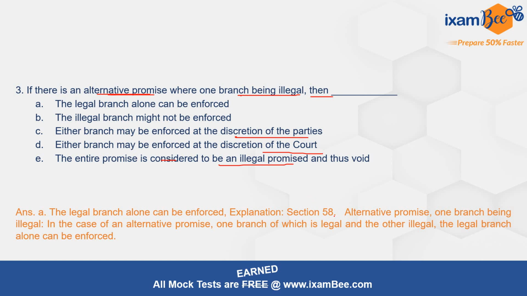Section 58 is a related provision which mentions alternative promise, one branch being illegal. In the case of an alternative promise, one branch of which is legal and the other is illegal, the legal branch alone can be enforced. So the part of the contract which is legal and can be enforced, that can be taken ahead by the parties, and the illegal will not be enforced obviously. So the legal branch alone can be enforced.